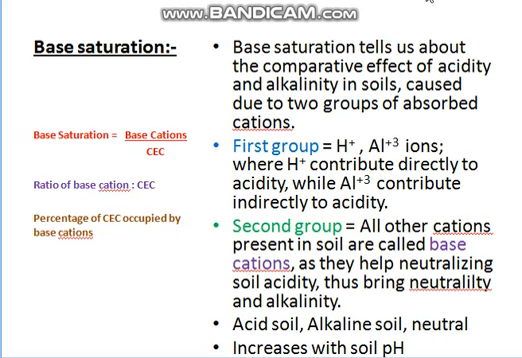The first group consists of hydrogen and aluminium. While hydrogen contributes directly to soil acidity, aluminium contributes indirectly to the soil acidity. And other than that, all the different cations found in soil are termed as base cations. These are known as base cations because they help in neutralizing the soil acidity and thus bring neutrality and alkalinity to the soil. Base saturation increases with soil pH. This is because as the pH increases, the base cations will also increase.